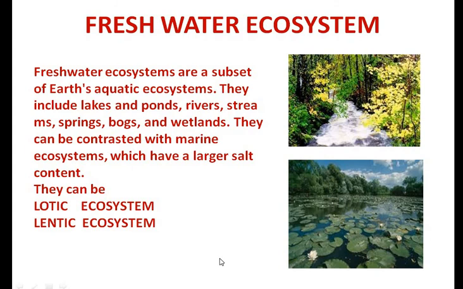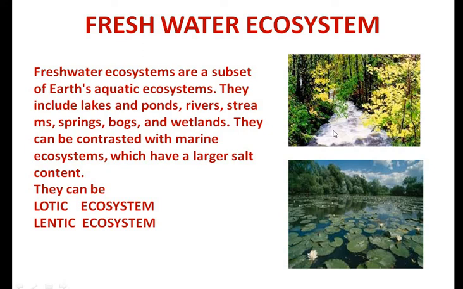Coming to the freshwater ecosystem. The freshwater ecosystem includes the lakes, ponds, rivers, etc. They are in great contrast with the marine ecosystem, because as we discussed, the marine ecosystem has large salt content, and the fishes surviving there are very different from the fishes in the sweet water or the freshwater ecosystem. The freshwater ecosystem can again be divided into lotic ecosystem and lentic ecosystem.